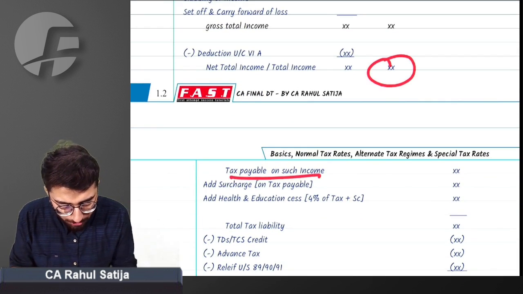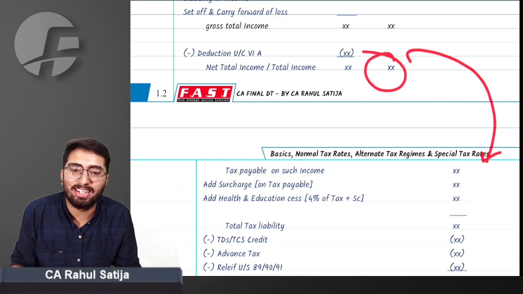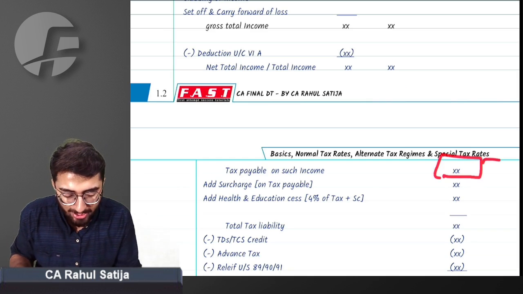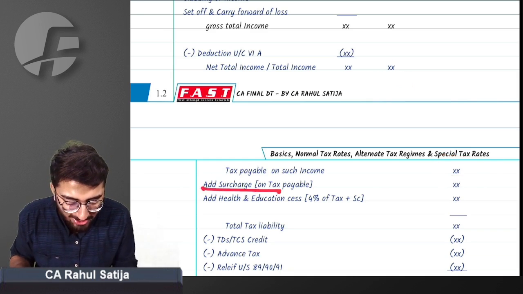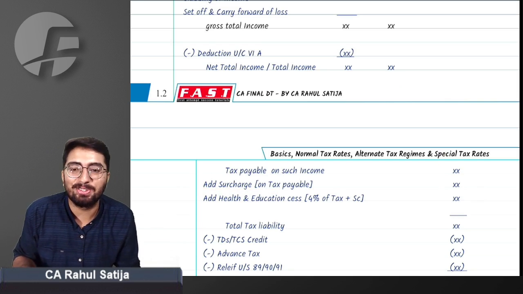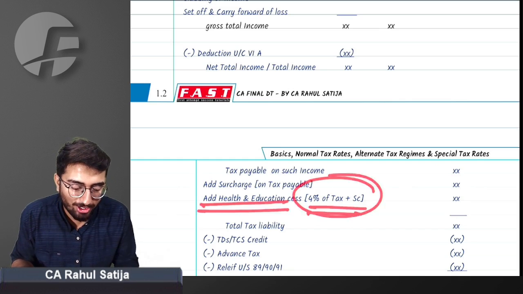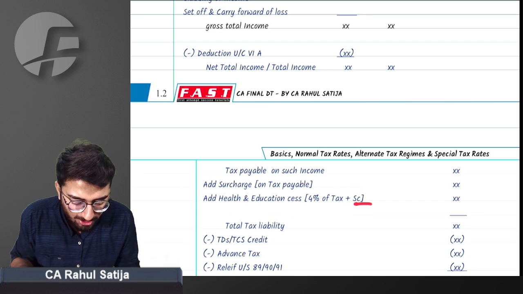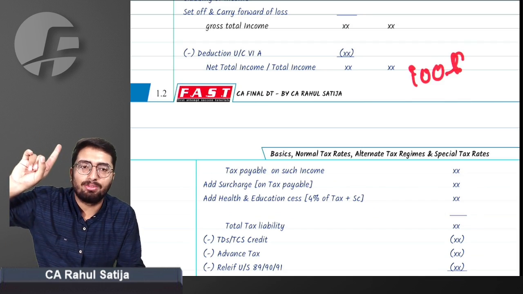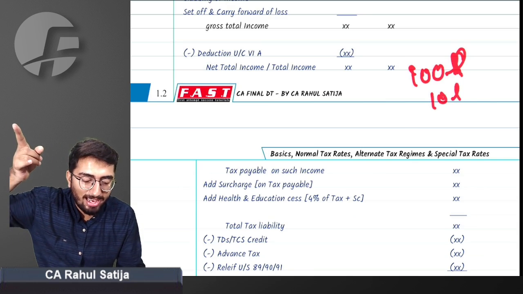After getting net total income, we have to calculate taxes on that income. We add surcharge, whatever the case may be. We'll study what surcharge applies and how. Then we add 4% education cess on tax plus surcharge. For example, suppose we have tax of 100 lakh rupees and surcharge of 10%, that is 10 lakh rupees.